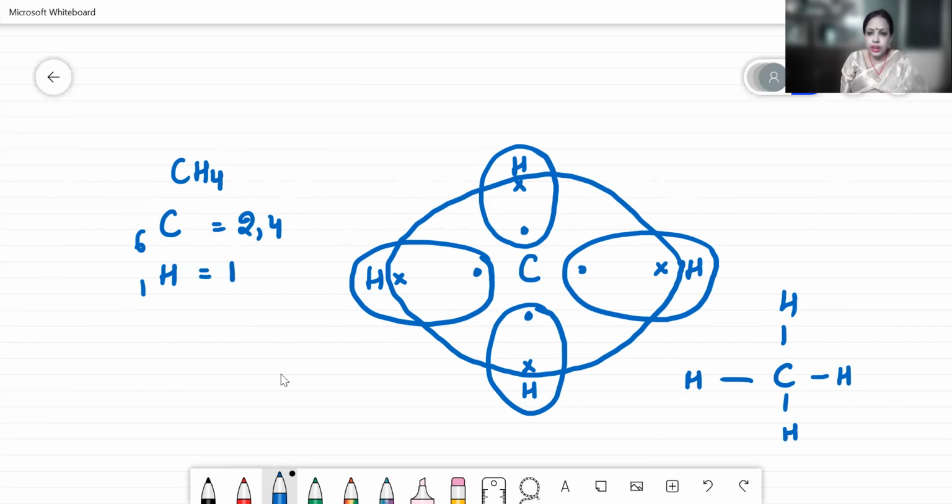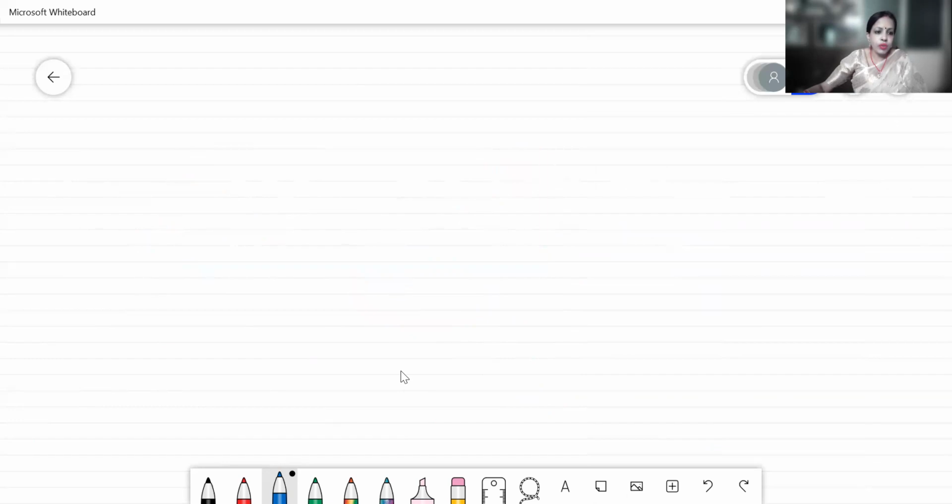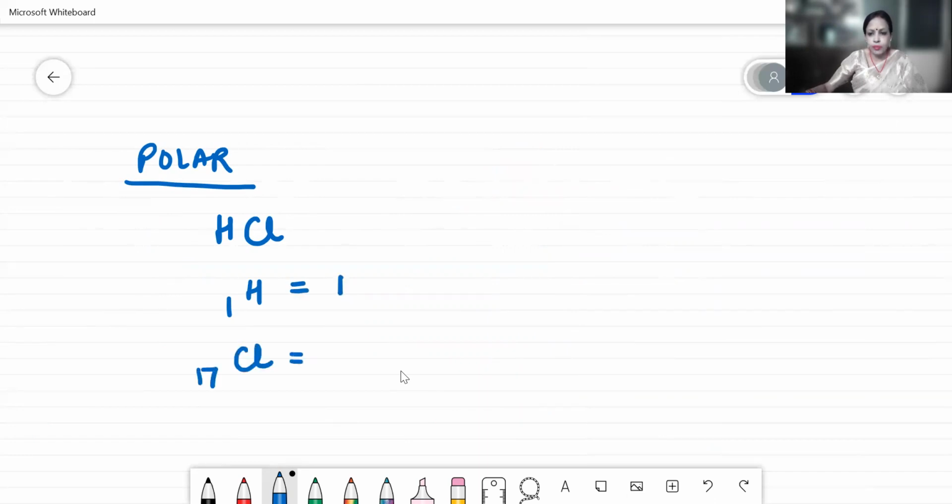I hope these examples will help you to use the explanation part for drawing the diagrams for the other examples. Now we come to the polar covalent bonding. As I said, in polar covalent bonding, due to the difference in the electronegativity of the two atoms participating in the covalent bonding, the shared electron pair is unequally distributed. Let's see how. If I take the example of HCl, your hydrogen atom has atomic number 1, so 1 electron in the configuration. Chlorine atom has got 17 as the atomic number. So the configuration is 2, 8, 7.